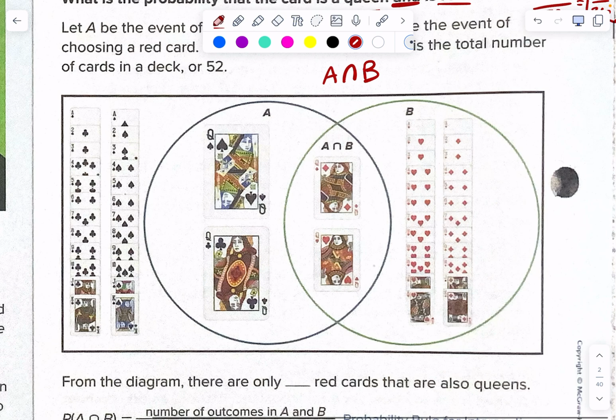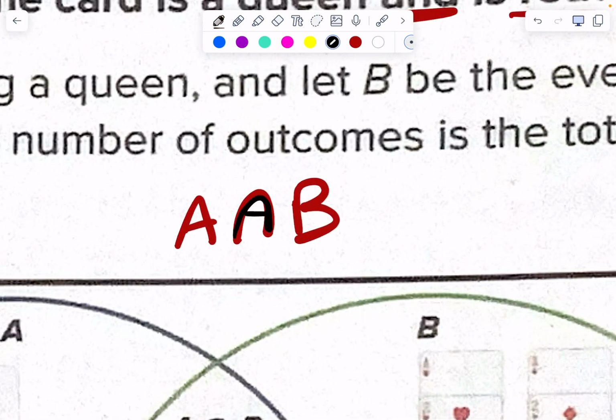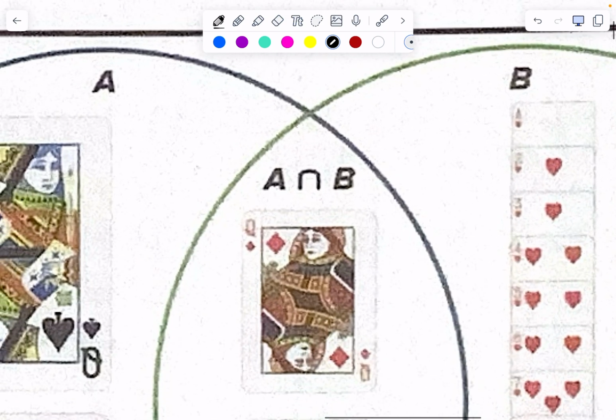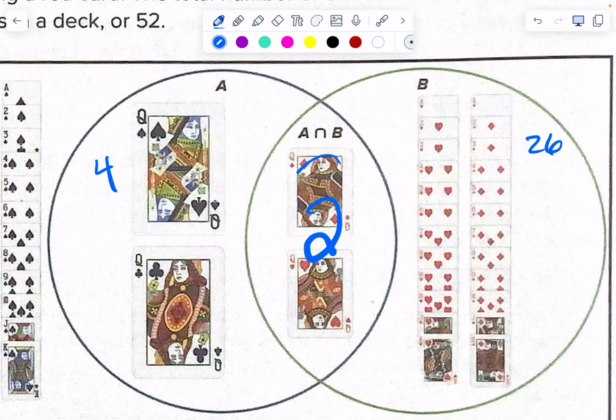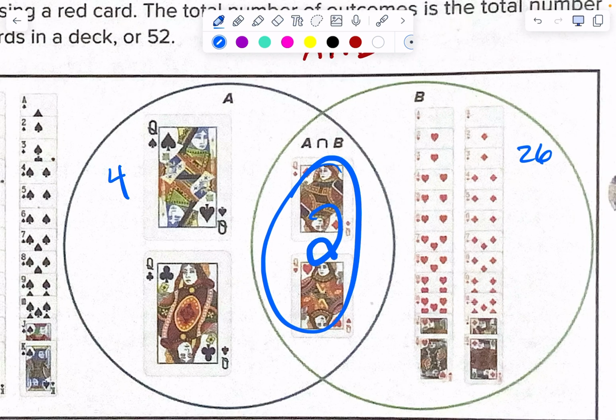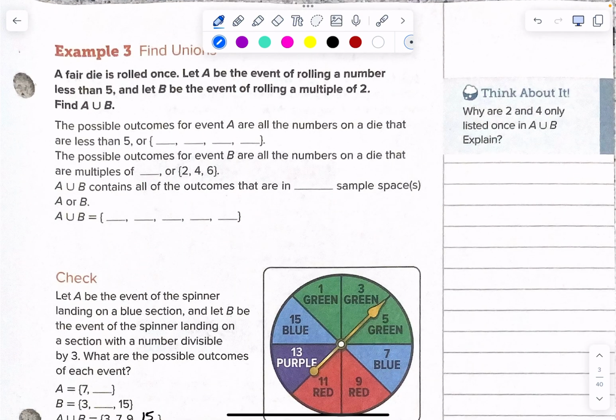So look at how they have it drawn out. The word "and" and intersection are the same, because it's like a little A right here in the middle. So we have A and B. Inside A, we're talking about queens. How many queens are there? 4. Inside B, we're talking about all the red cards, which is 26. How many are queens that are also red? 2. And this is the intersection, 2 out of 52. So they're having you think about it in terms of intersection.